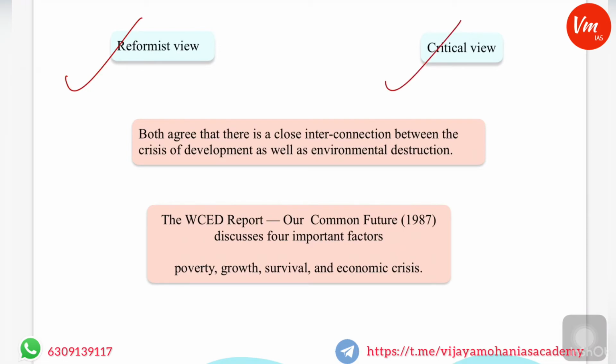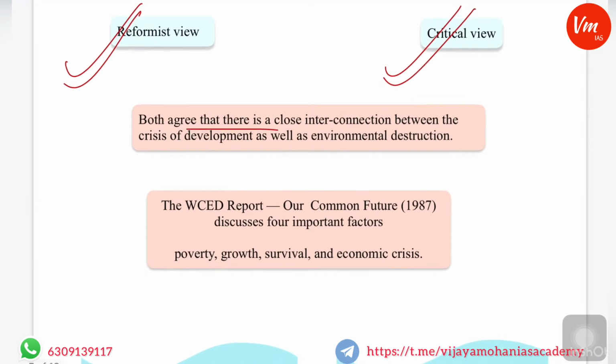So after the 1950s or starting of the 20th century, there was an agreement that environmental degradation and economic growth are not different subjects, or environmental protection and economic growth are not different sections. We have to view both of them as complementary in fact. So in reformist view and critical view, it was accepted that environmental protection, conservation and economic development have to be pursued at the same time, and both agree that there is a closer interconnection between the crisis of development as